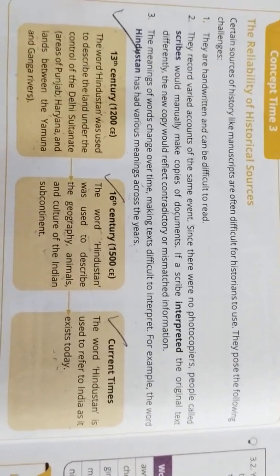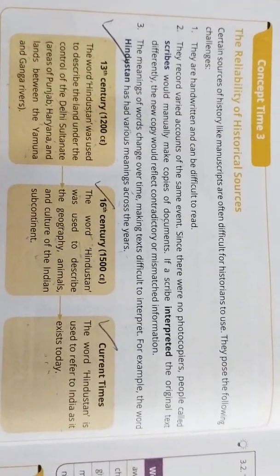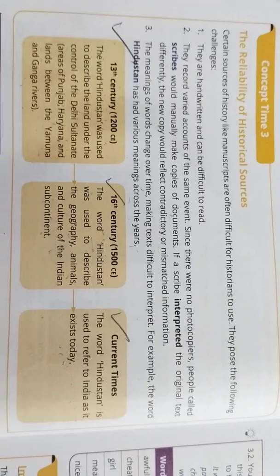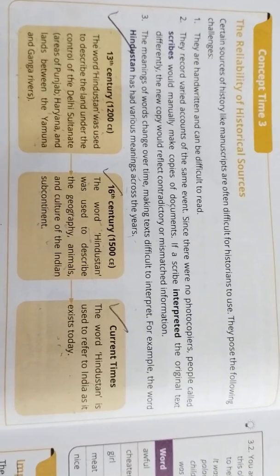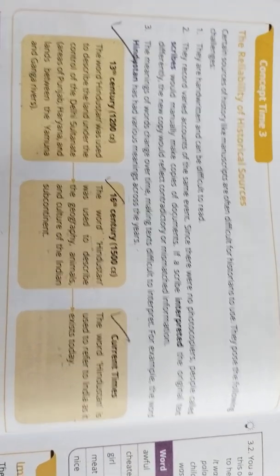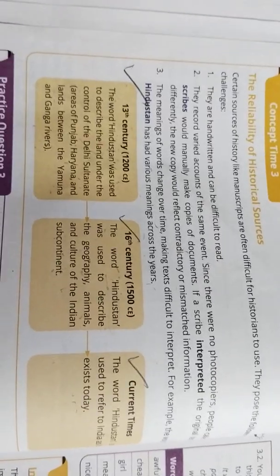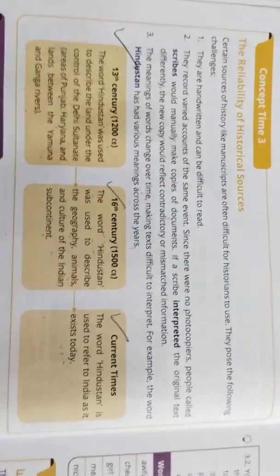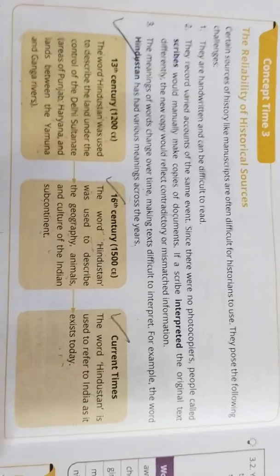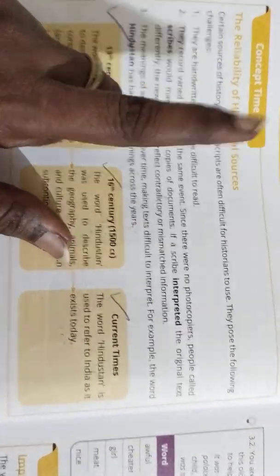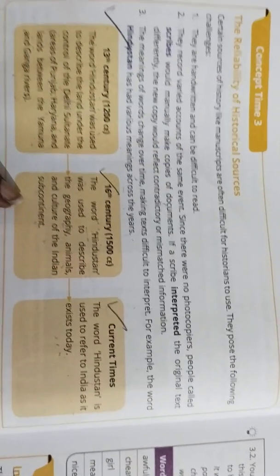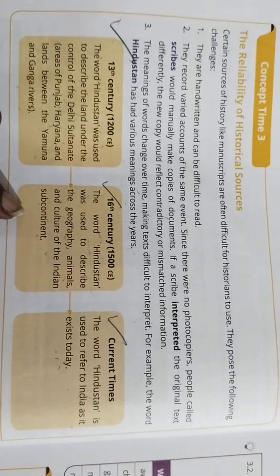So we follow up with the next topic. Already we have seen this. Just for clarification, we'll go through it. Okay. So here we are going to see the reliability of historical sources. What do you mean by reliability? Reliability means the real things which were used by the historical people. Okay. So here we can see certain sources of history, like manuscripts, are often difficult for historians to use. So they pose the following challenges.